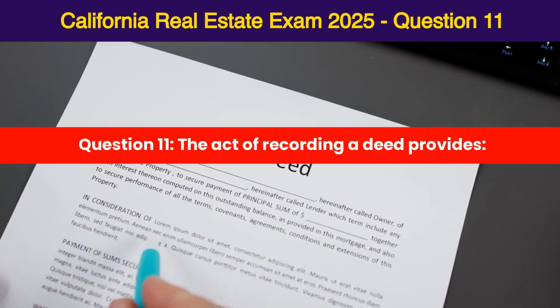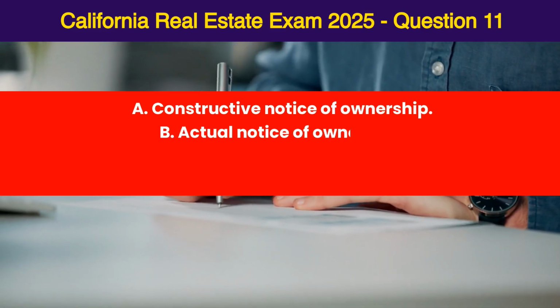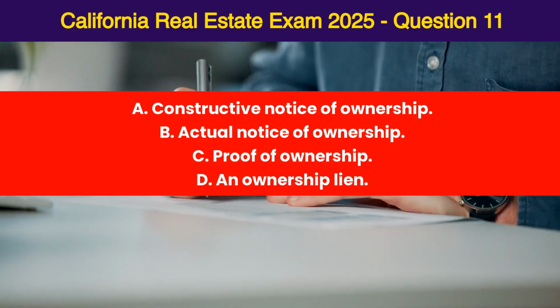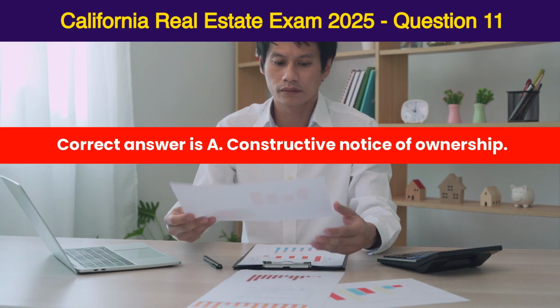Question 11. The act of recording a deed provides A. Constructive notice of ownership, B. Actual notice of ownership, C. Proof of ownership, D. An ownership lien. Correct answer is A. Constructive notice of ownership.